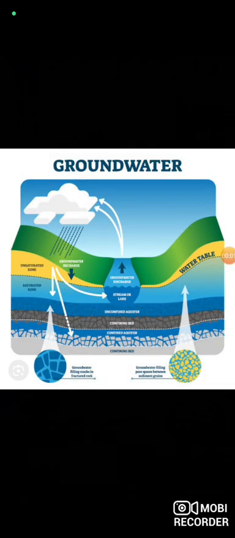We will know about groundwater. As it rains, some water seeps through the soil and gets collected above the layer of bedrocks. This forms a sort of large water body under the ground. This is groundwater. Wells are dug to obtain groundwater. Hand pumps or tube wells can also be installed to get groundwater.